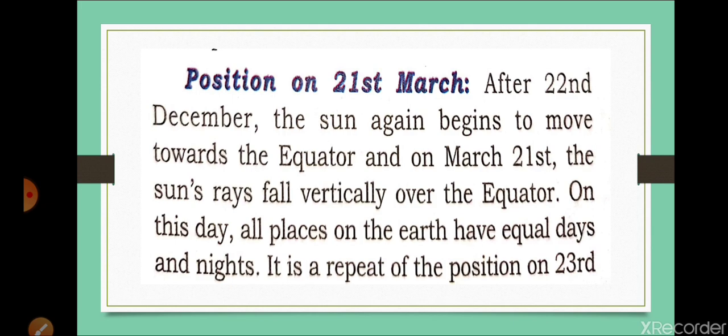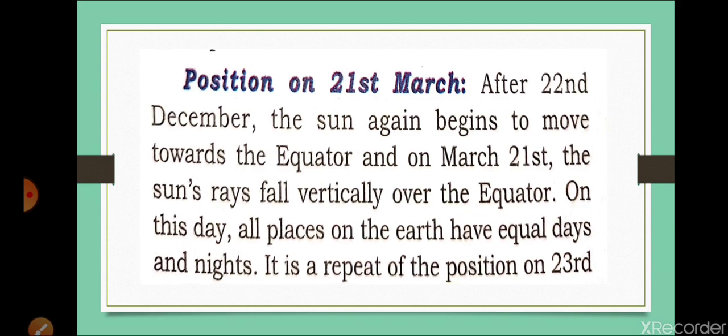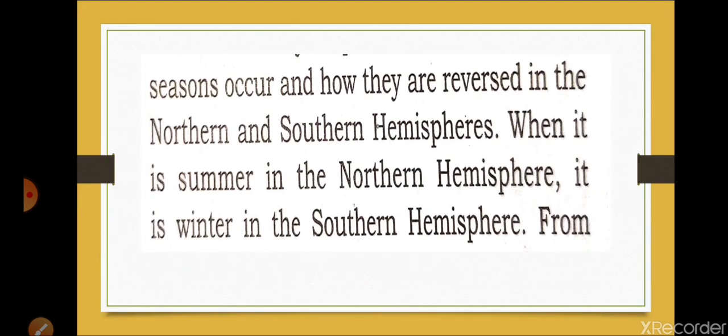On 21st March, the 23.5 degree north and 66.5 degree south latitudes will both have a 12 hour day and 12 hour night, and the reason is clear. That is, the sun crosses the plane of the earth's equator, making the nights and days equal in length. So I hope it is clear. Now I am moving towards the next slide.